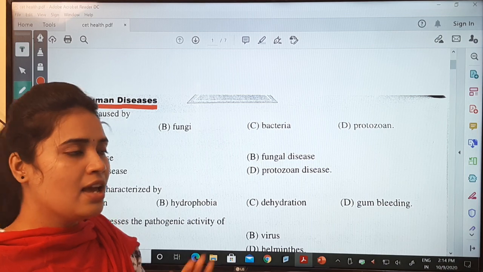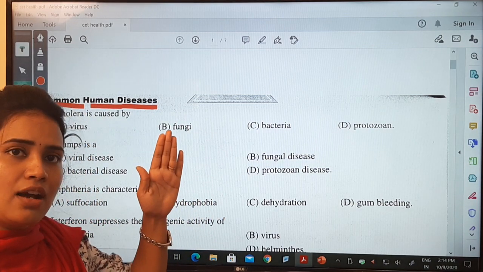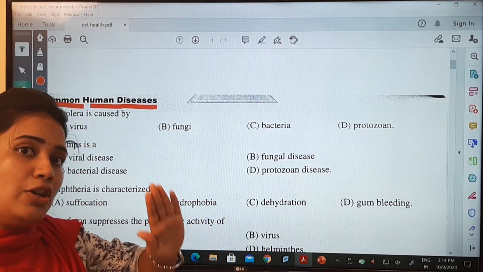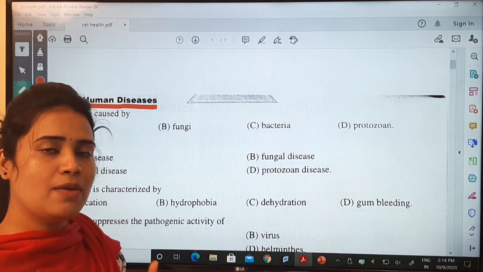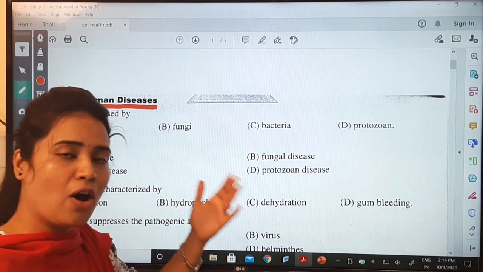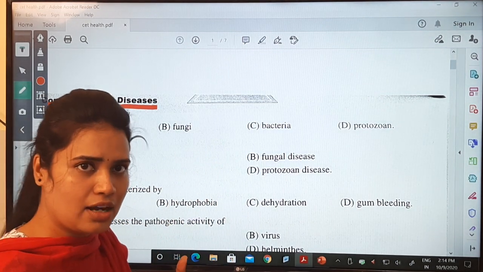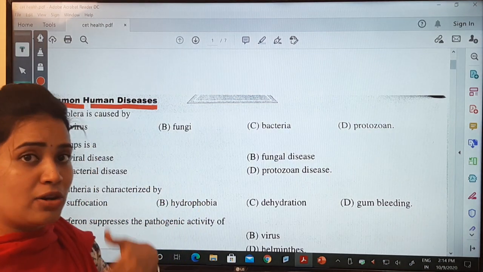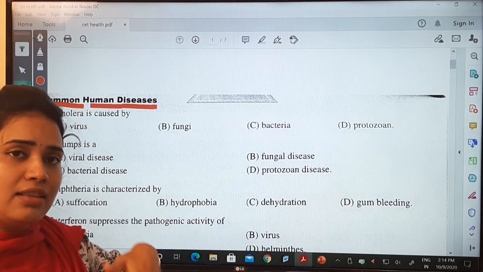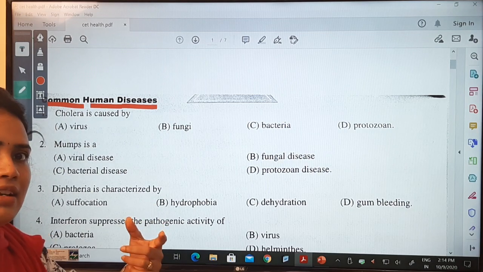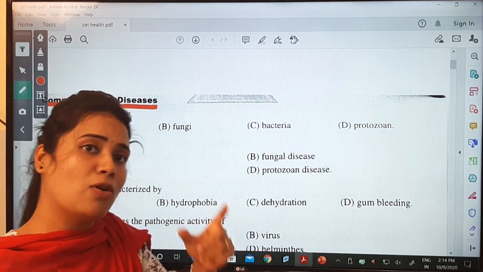That's enough. Okay. Even beyond the chapter given in your book, you must read about some extra diseases. For example, cholera, which we have not learned there, or tetanus or diphtheria. These are certain diseases for CET and the NEET. Definitely they are going to ask the causative agent.